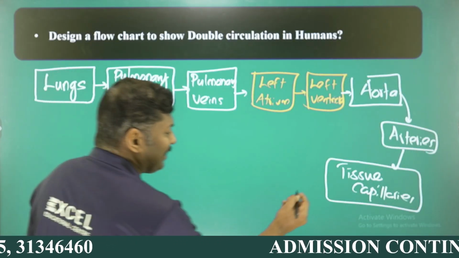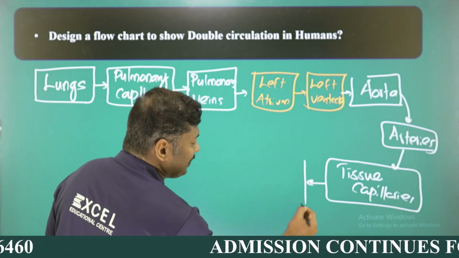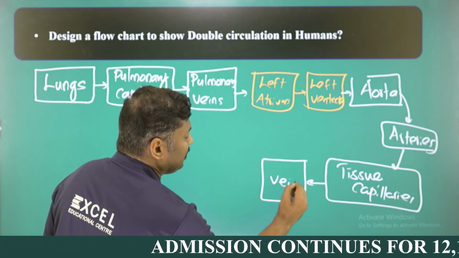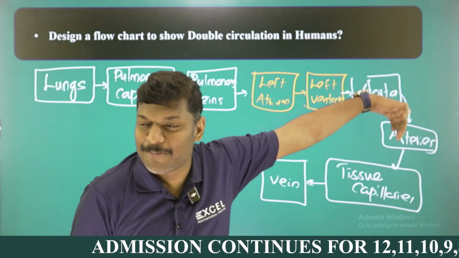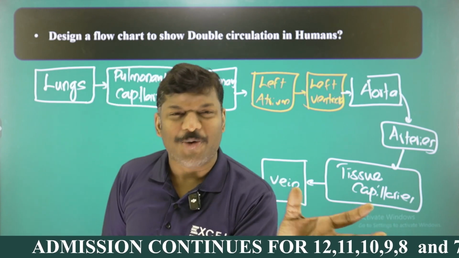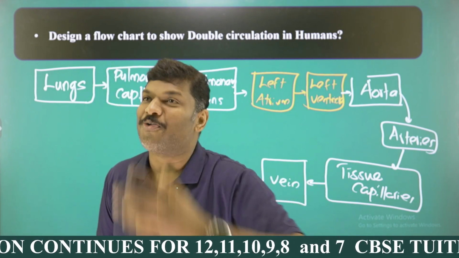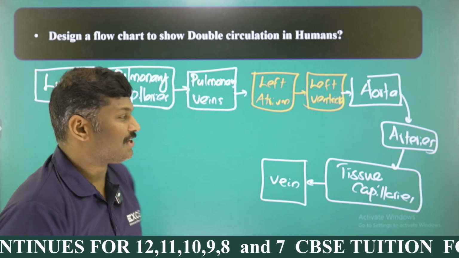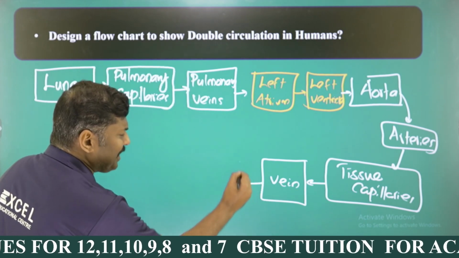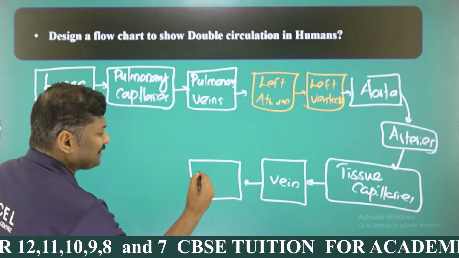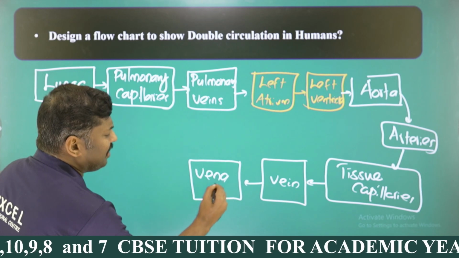And from the tissue capillaries, it is moving into a structure called vein. So arteries are coming into the tissues, divide to form tissue capillaries, and after the exchange of material, they develop to form another structure called vein with the deoxygenated blood, my dear students. And the veins combine to form larger veins called what? Vena cava.